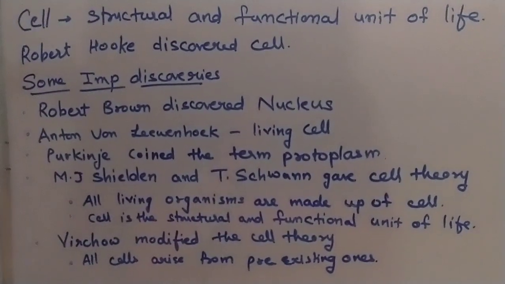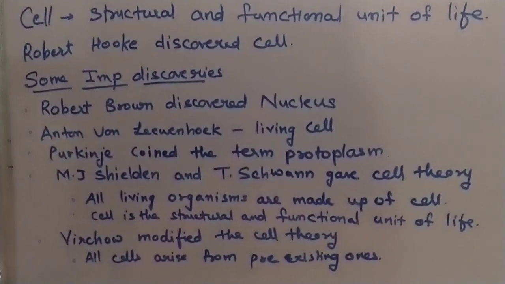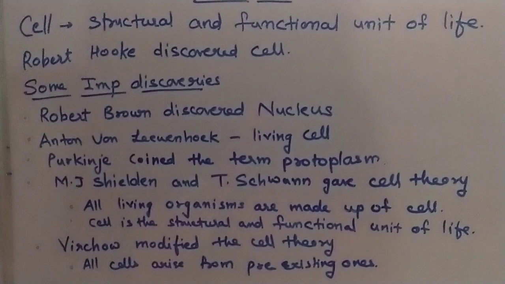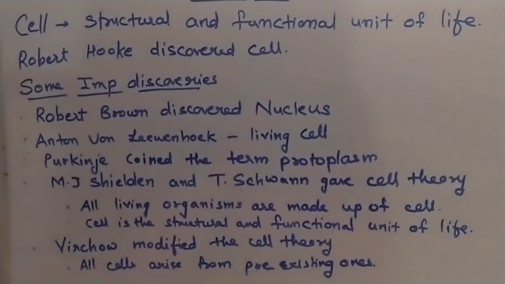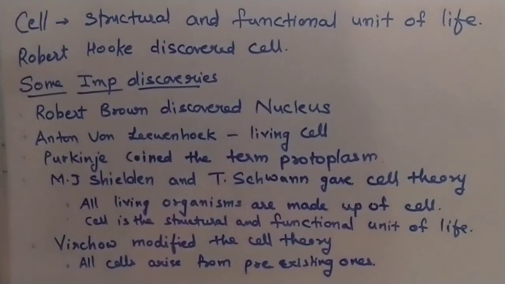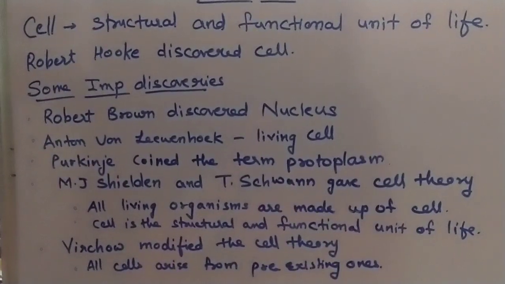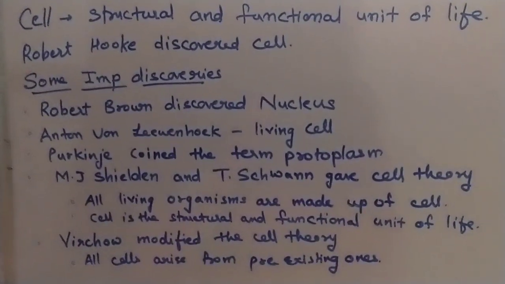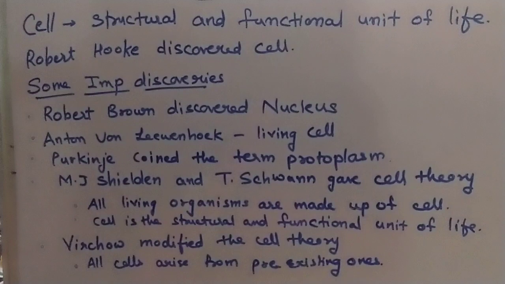So that compartment like structures he gave the name as cell. Cell is derived from Latin word cellula. Cellula means a little room. So the compartments were very small, and so he gave the name cell to that structures. It looked like honeycomb. So Robert Hooke was the discoverer of cell.